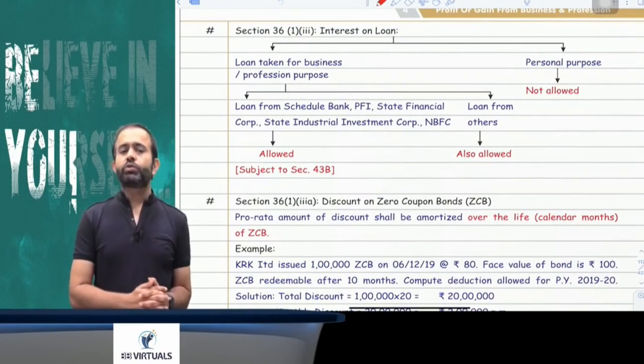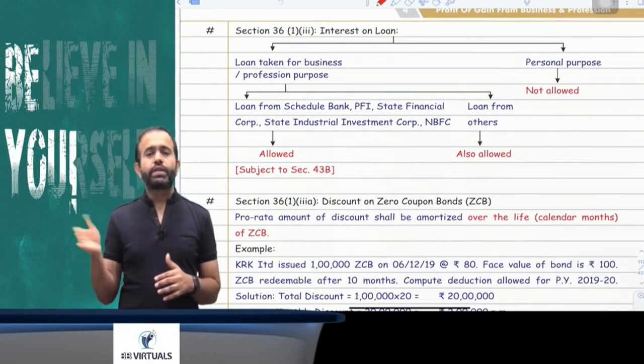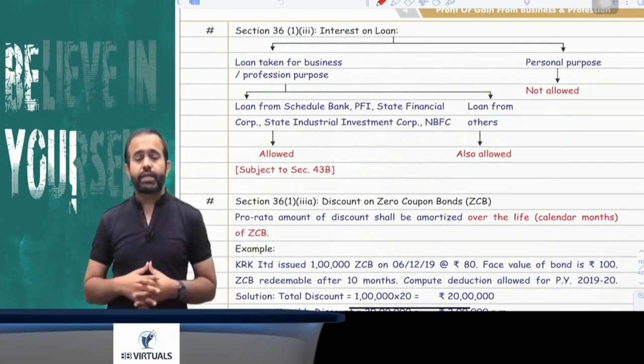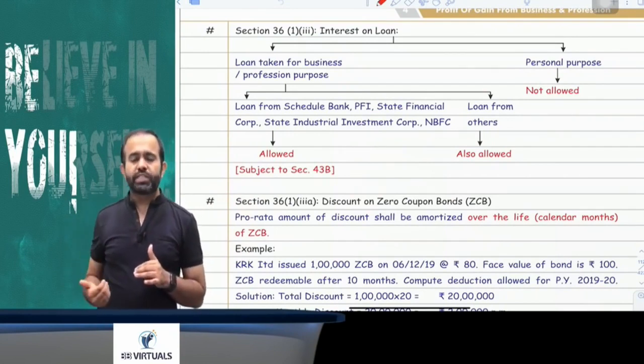Now the next point is related to interest on loan. Sir, if the loan is taken for your business purpose, obviously interest is allowed. If the loan is taken for your personal purpose, interest is not allowed. But if the loan is taken for business purpose, interest is allowed.